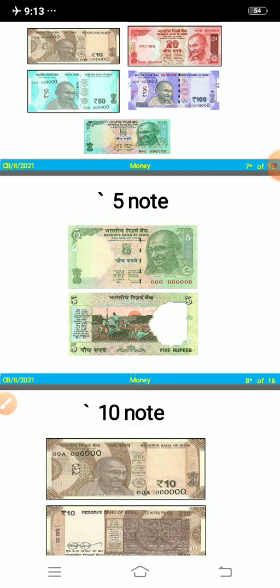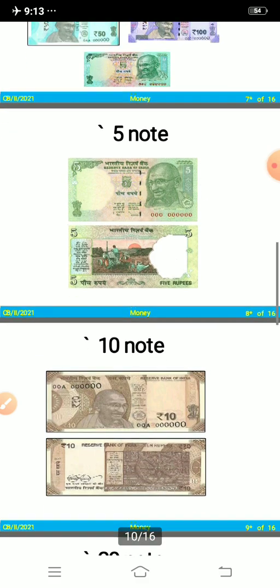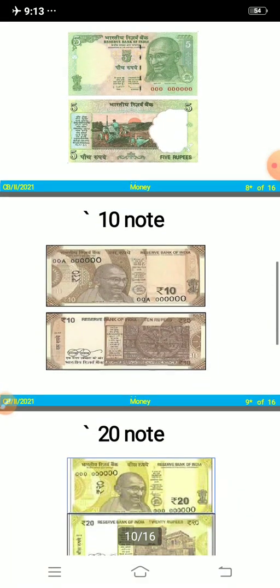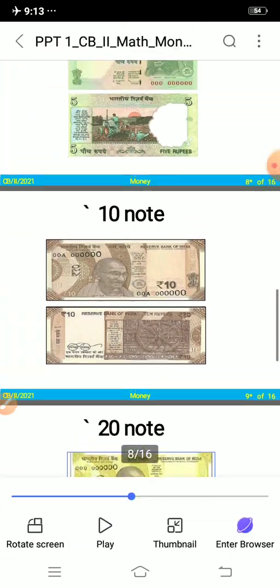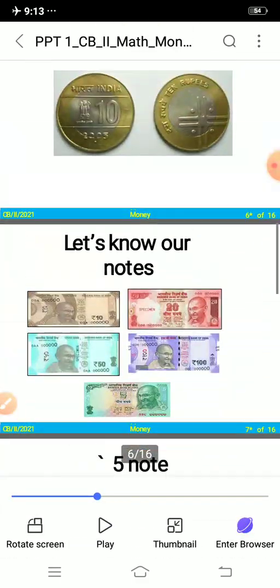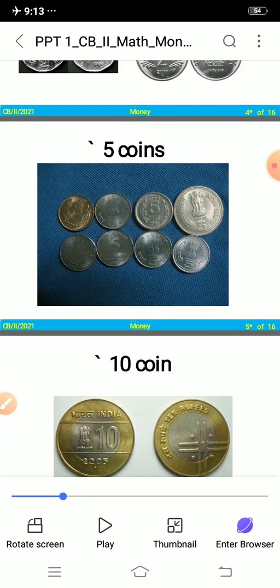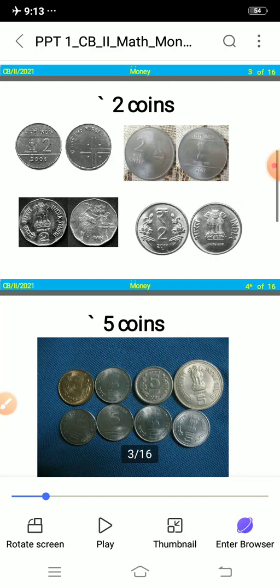Okay, so children, today what you have to do is collect all the notes. You can collect all the notes and have a look, and observe what is written on them. And you can send me your photographs with the notes. Today you will see all the notes, you will observe them, and you will also observe the coins. You will take them in your hand and see the surface, see what is written on it. Okay, so you have to do this today.